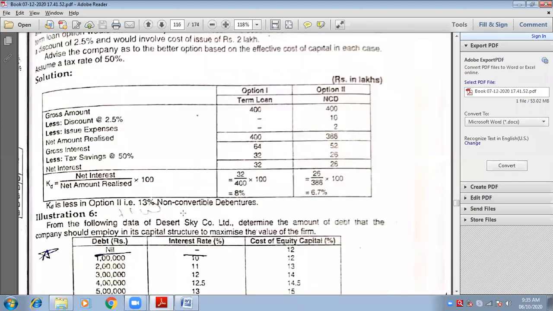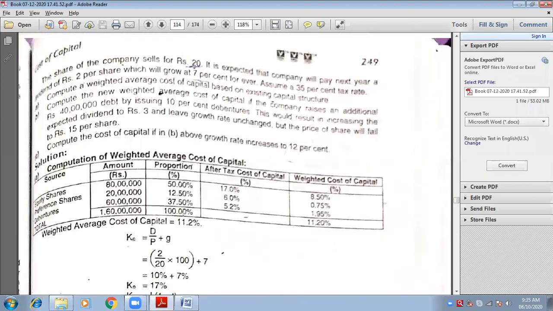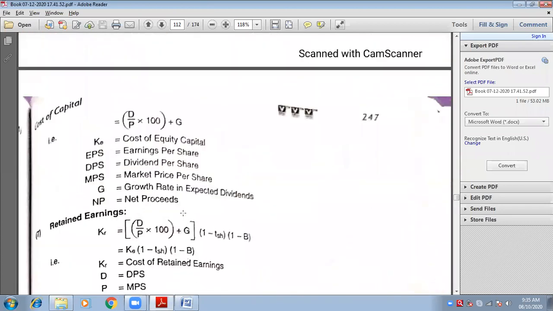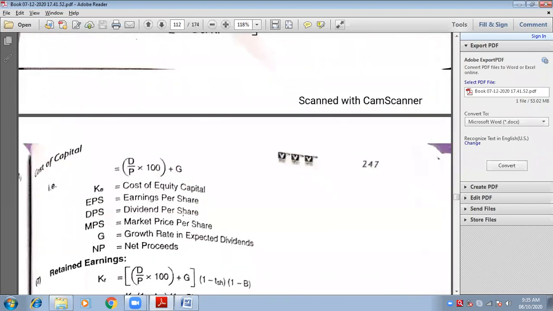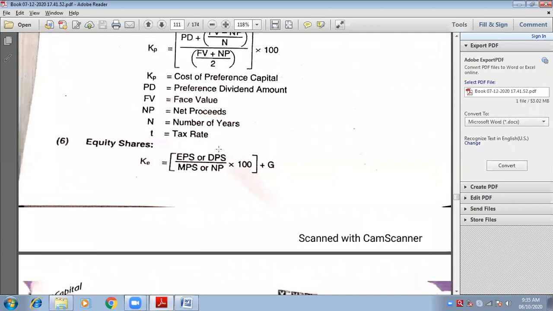Instead of DPS, you can use EPS also. If DPS is not available, you can right away use EPS. If MPS is not available, you can use net proceeds, NP, also. So there are two formulas actually.